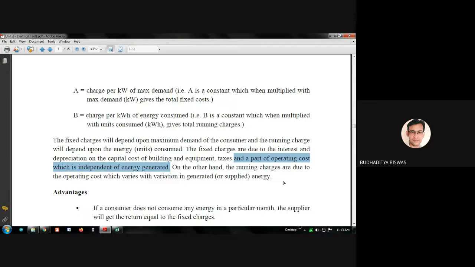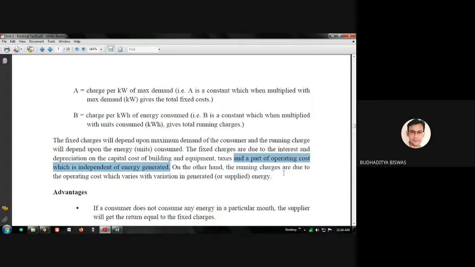So it is because before we install the power plant, we need to take a survey based on the load demand. And when you find out that a huge load demand is there in that area where you're going to supply the electricity, then based on this load demand, we need to install our power plant. And as the load demand is high, the ratings of the power plants are also very high, so we need to install a higher rated alternator.